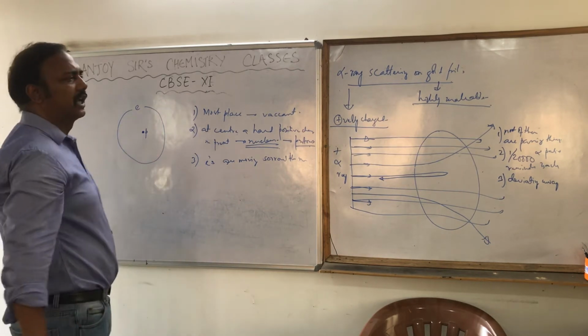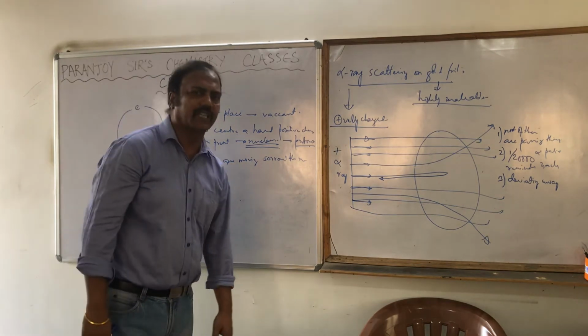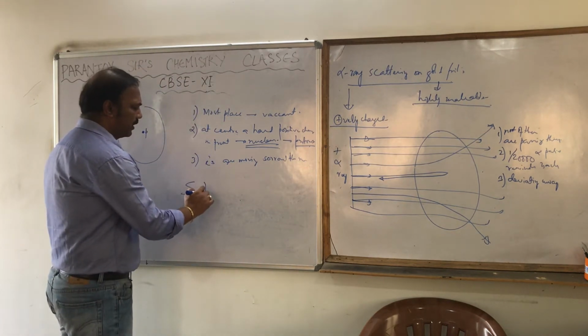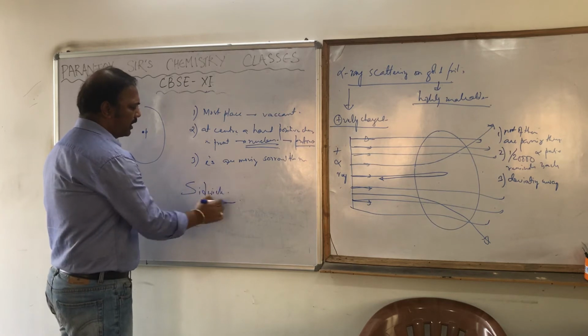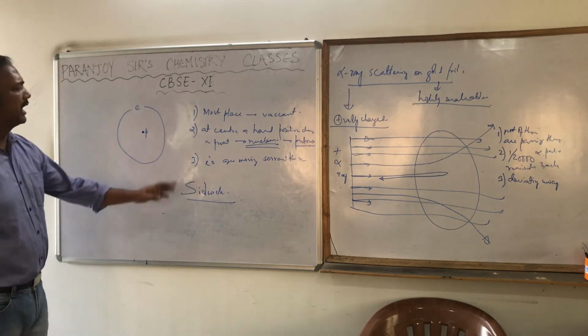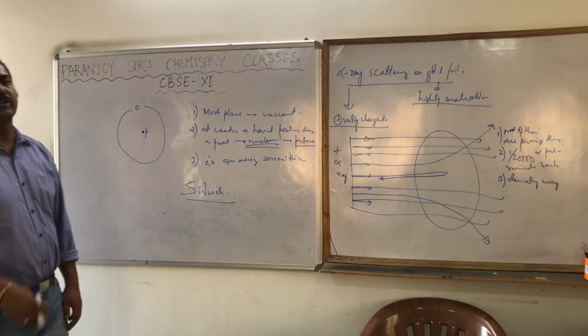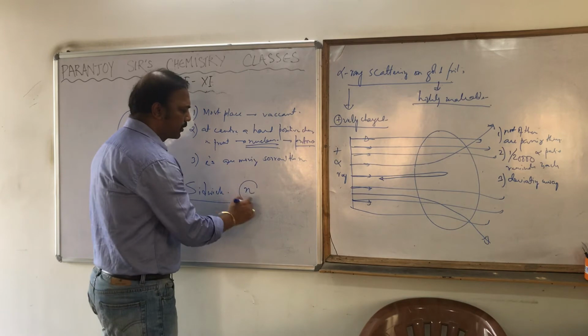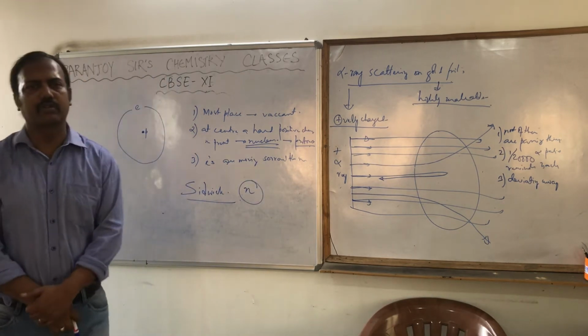But in the meantime, when Rutherford was performing this experiment, one scientist called Chadwick discovered another subatomic particle in the atom, which is nothing but neutrons, which are neutral.